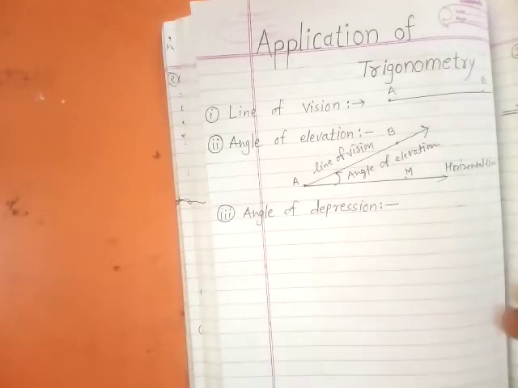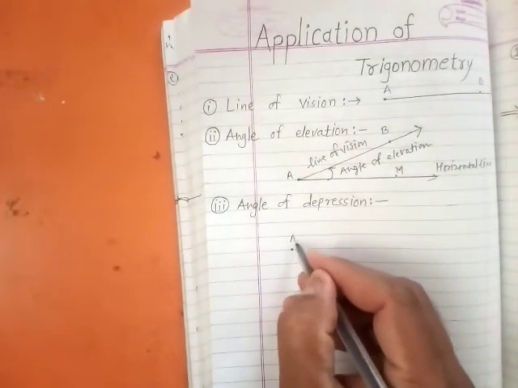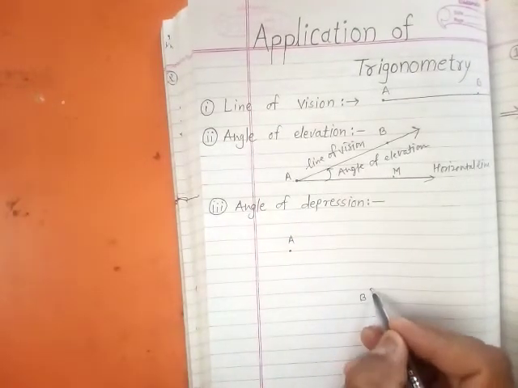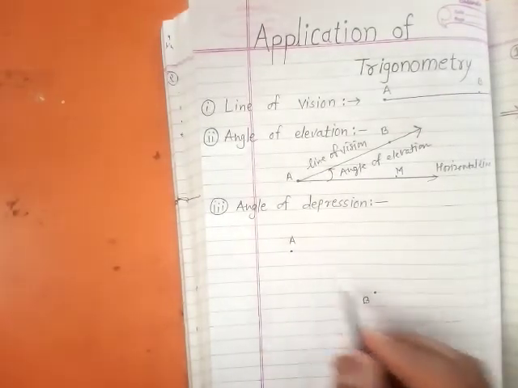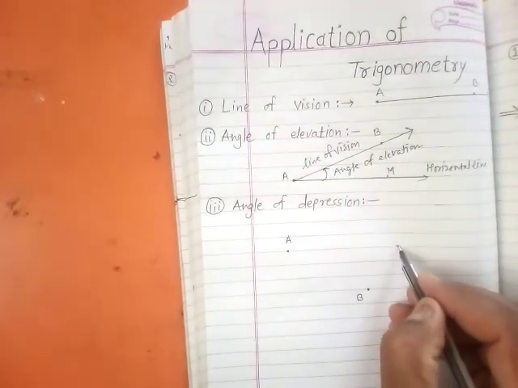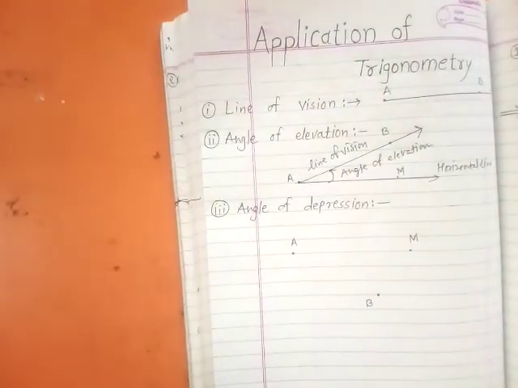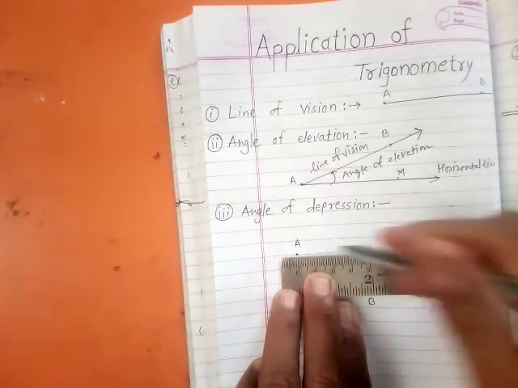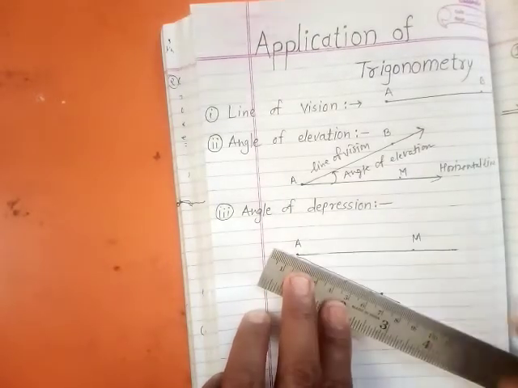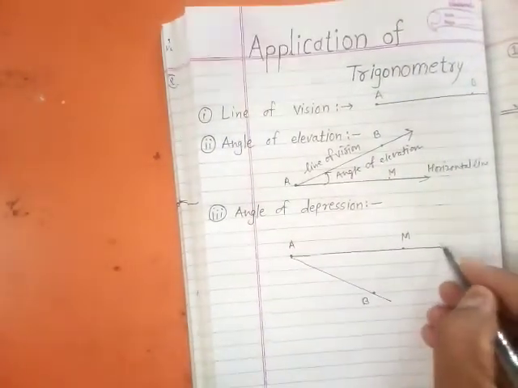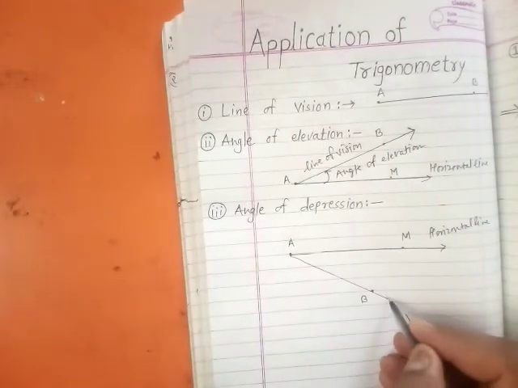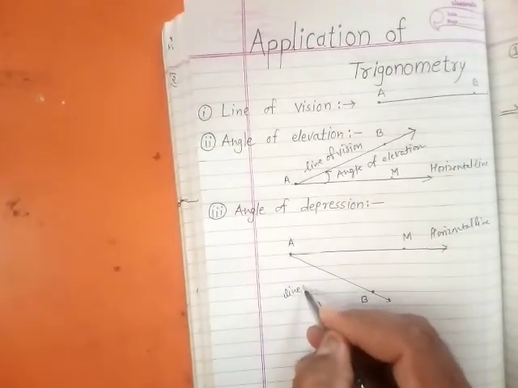Here this is the position of the observer A looking at the position B, the object, and B is at a lower level compared to A. AM is the horizontal line, and the line joining A to B is the line of vision.